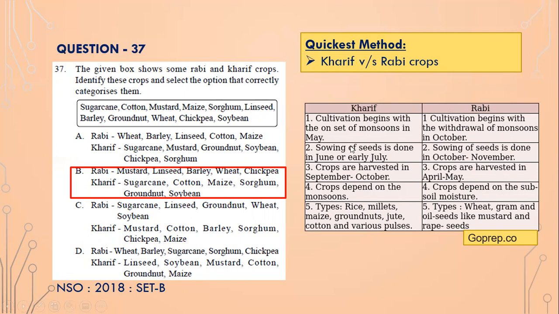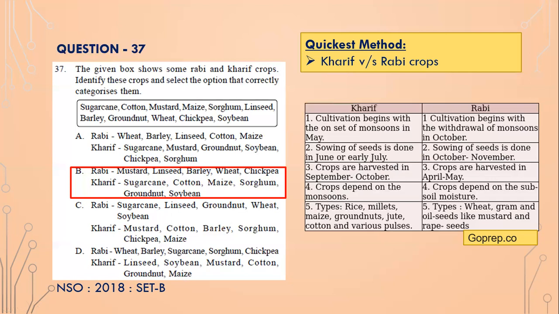So Kharif, the sowing of seed is done in June or early July. So once the tilling is done in May, plowing of the field is done in May, you sow the seeds in June or July. In Rabi, the sowing of seeds is in October to November. You plow the field in October and you can sow the seeds in November. And crops are harvested September to October, isn't it?